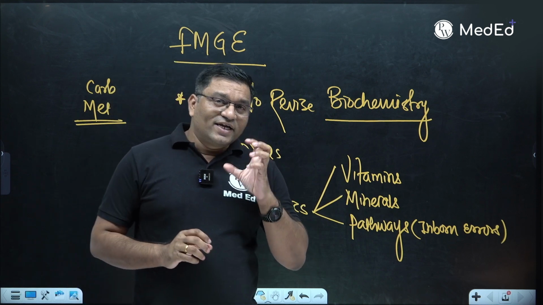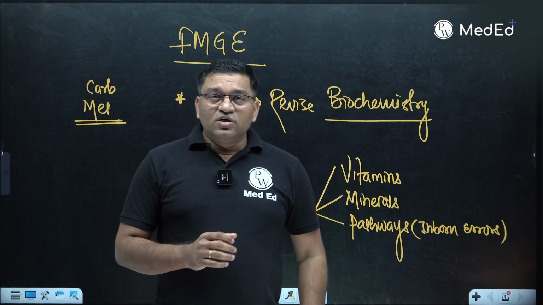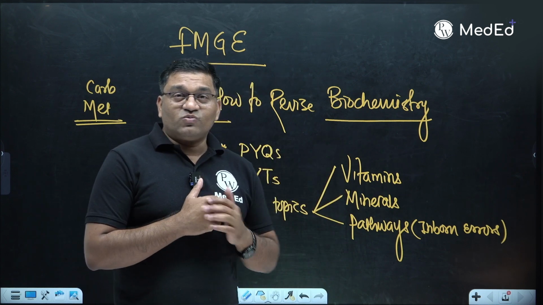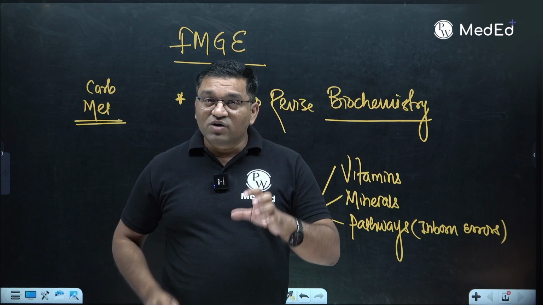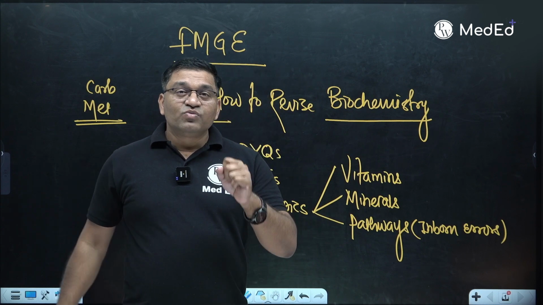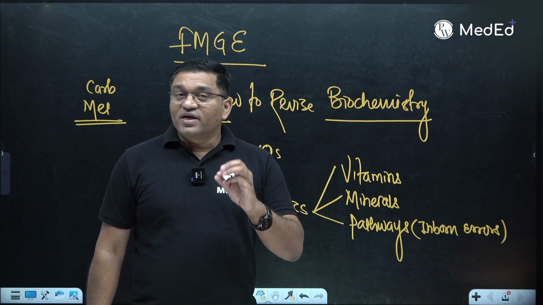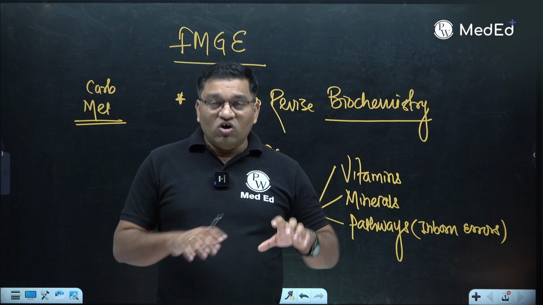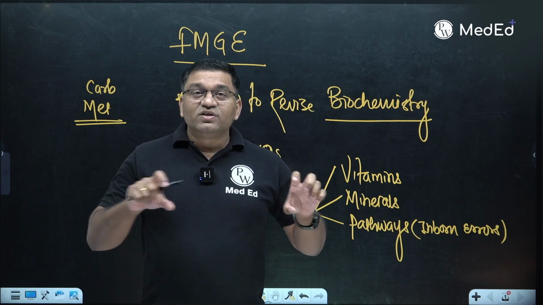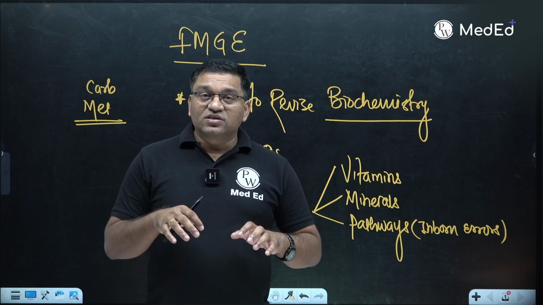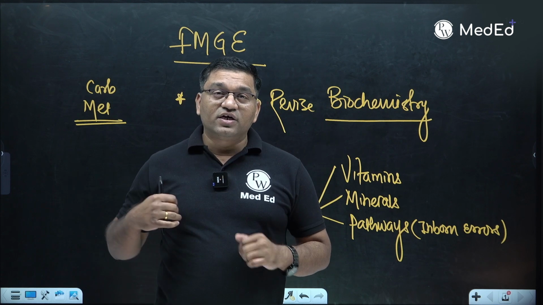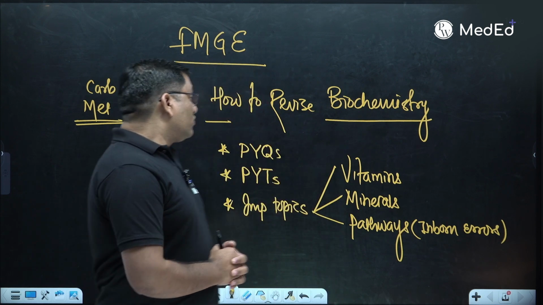For example, pyridoxal phosphate, it is connected with amino acid metabolism, transamination. It is required for the glycogen phosphorylase activity, heme synthesis pathway. The important step, ALA synthase, the coenzyme is pyridoxal phosphate. The integrated topic, horizontally integrated topic, the integration between the subject, in the subject, and vertical integration, that first year subjects connected with second year, third year, and fourth year subject.